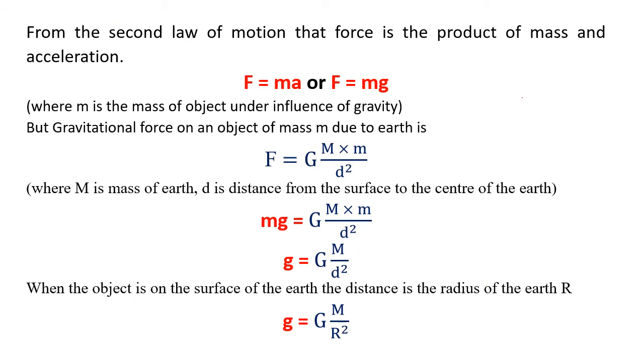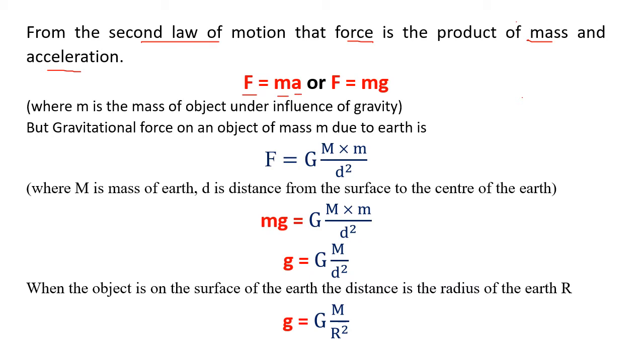Now we go further to see. We know Newton's second law of motion, not the equation of motion, Newton's second law of motion, that force is the product of mass and acceleration. So F is equal to m into a.